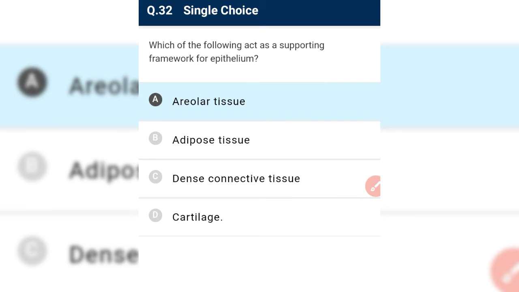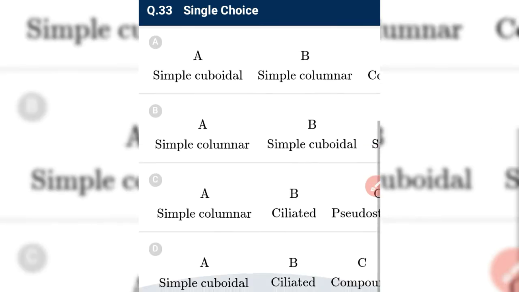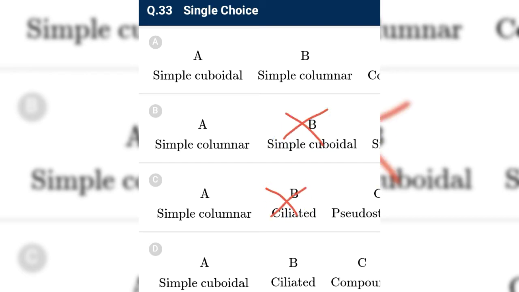Okay, next. Epithelium A is commonly found in the duct of gland and tubular part of nephron. It is cuboidal epithelium, whose main function is absorption and secretion. So A is simple cuboidal, so we have eliminated B and C, and A and D can be our answer.